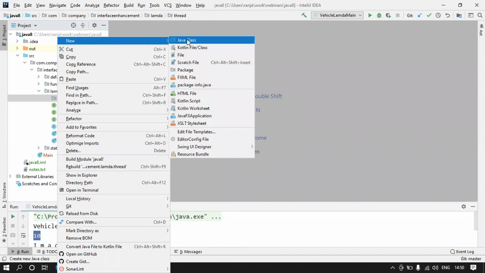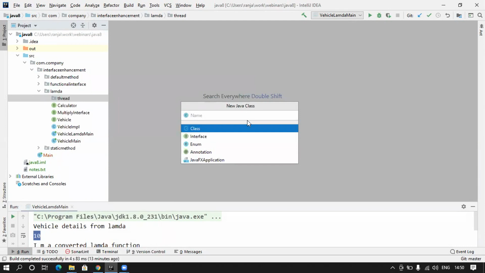So let's go ahead and create our class which we want to run as a thread. So I will create a class, let's say code to run as a separate thread. Let's call it this way, thread. That's a big name, but that's fine.